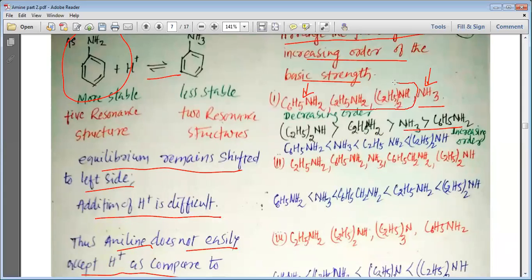Now it comes to the ethyl substituted amine. We know that for ethyl substituted amine we have the order 2 > 3 > 1 > 0. So secondary is more basic than primary, and that is why we can say that (C2H5)2NH is more basic than primary and then ammonia, and then it comes to the arylamine. So this is how, my dear students, we can write. If we want to write the increasing order, we can write C6H5NH2 is less basic than ammonia, ammonia is less basic than primary amine, and primary amine is less basic than the secondary amine.